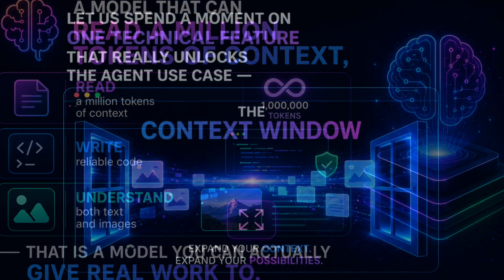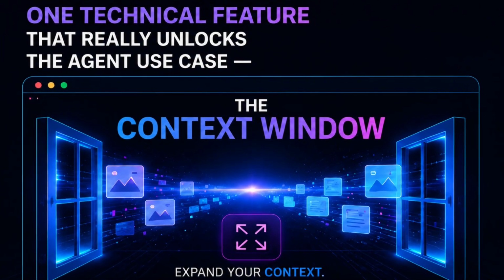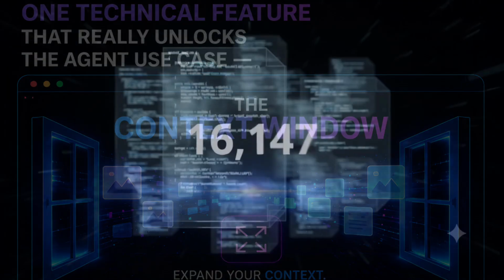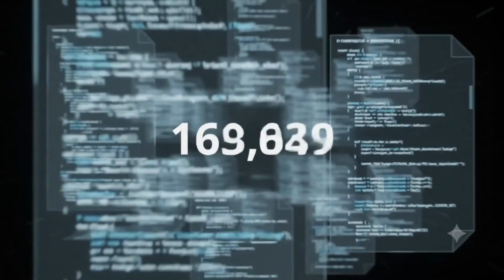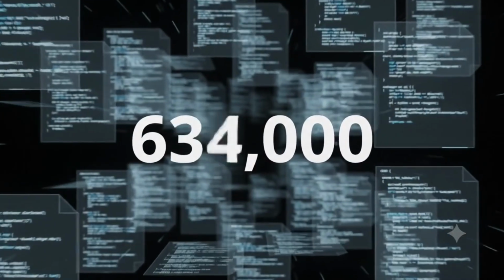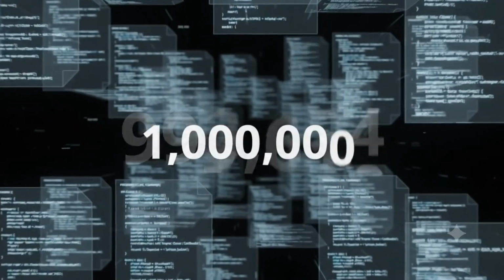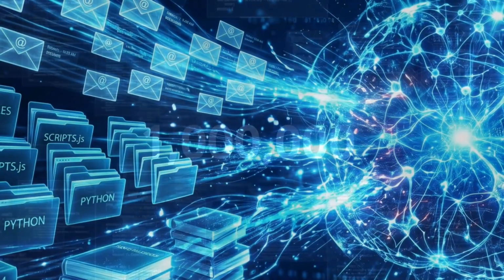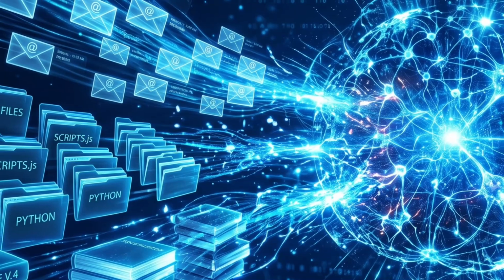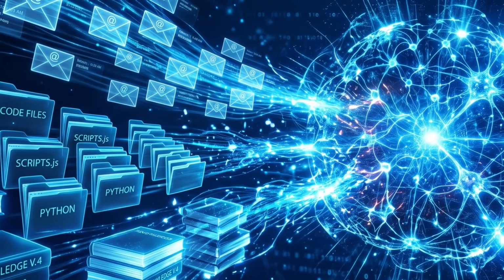Let us spend a moment on one technical feature that really unlocks the agent use case: the context window. MiniMax M3 supports up to 1 million tokens in context, guaranteed minimum of 512,000 tokens. To put that in plain terms, 1 million tokens is roughly 750,000 words of text. That is the equivalent of loading several full-length novels, an entire codebase, thousands of emails, or hours of transcripts all at once. Why does that matter for agents?